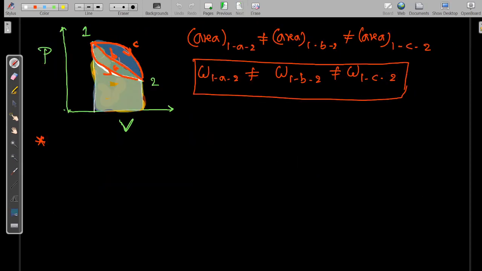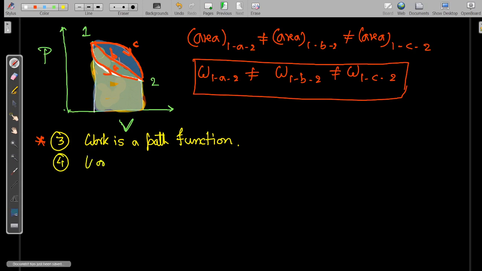Okay, some other points I will add. Second, then third, work is a path function. Path function means it depends on the path followed by the system. Then work is an inexact differential.